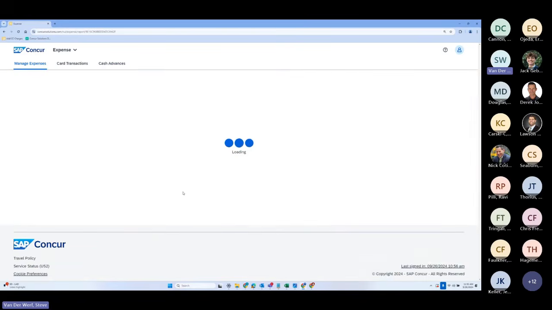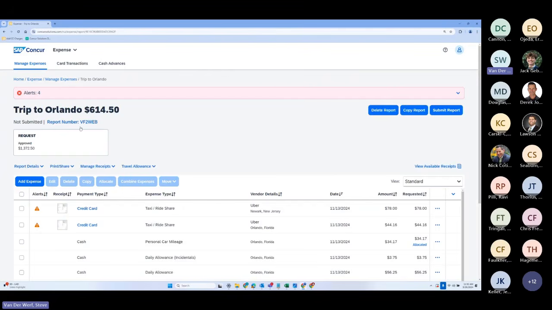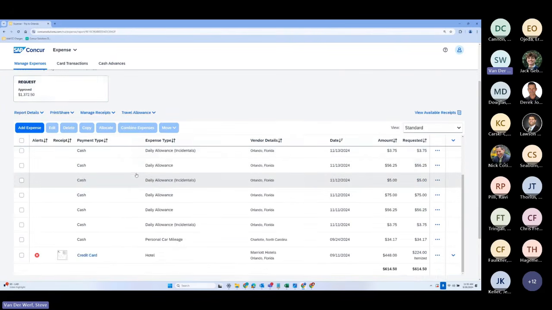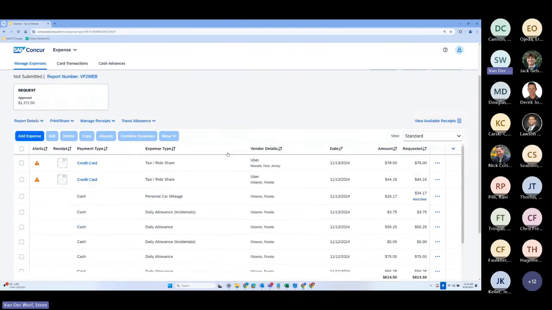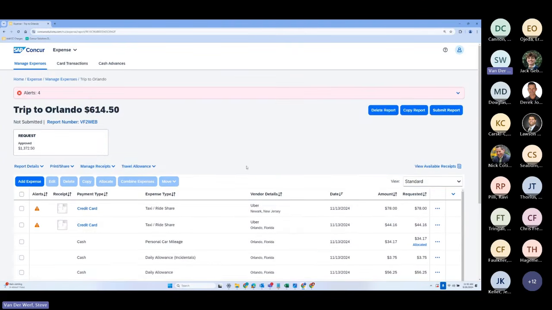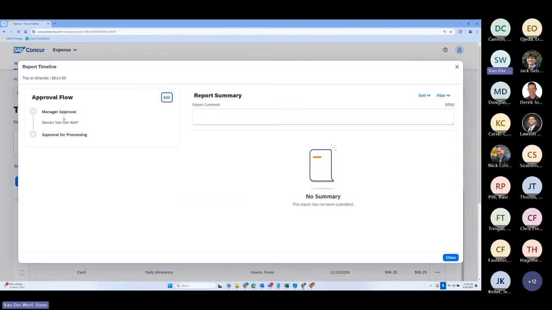Let me jump into the report here. This is what would get created automatically by clicking on a button in the request. You can see here's the associated request. And you can also see how all the same functions are mirrored pretty much within the expense report, because you're going to do the same sort of thing as you did when requesting it. And that includes, like I said before, those report timeline things where you can see your approvals. You might notice there's a different flow here.